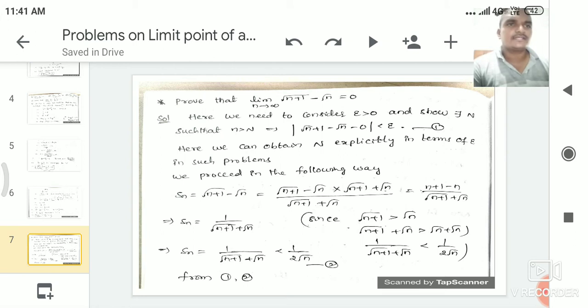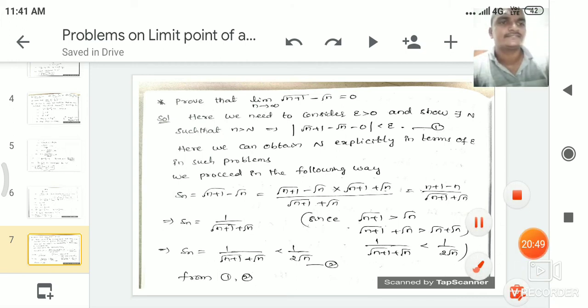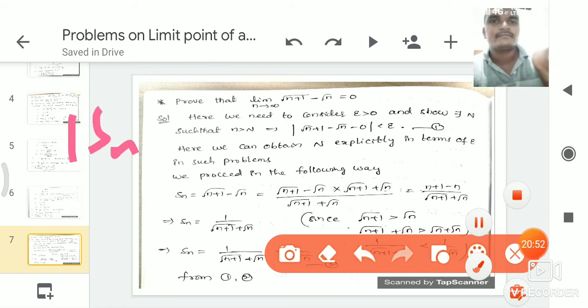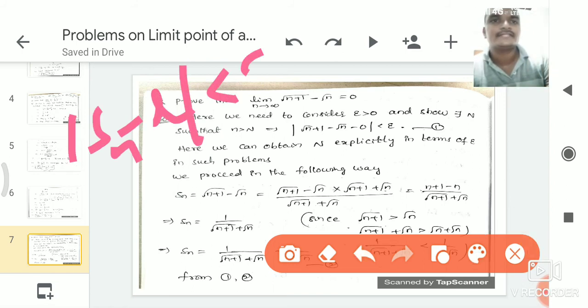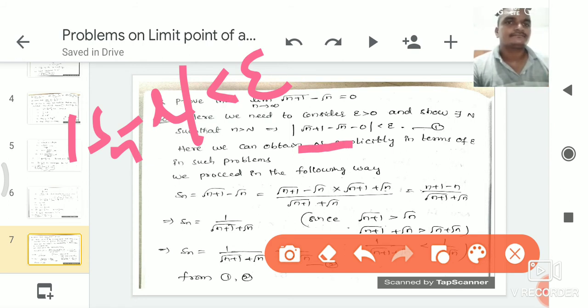Here we consider epsilon greater than 0, and so there exists a natural number N such that n greater than N implies |root n plus 1 minus root n| is Sn. Why? Because by the definition, |Sn minus L| is less than epsilon. Here Sn is nothing but root n plus 1 minus root n, so we write |root n plus 1 minus root n minus L|, where L is 0, less than epsilon. From that we find the natural number. If there exists a natural number, then the sequence converges, otherwise it diverges.